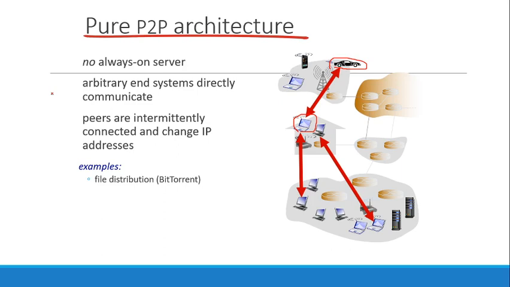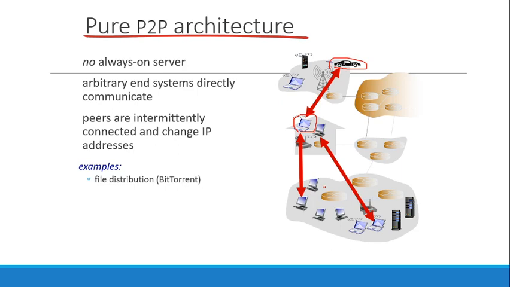Like in this diagram, you can see a vehicle which is a peer and a laptop. They can directly communicate with each other, there is no server involved, and the others can directly communicate there as well. The peers can also intermittently change their IP address and still directly connect with each other. So for interface 1 there can be one IP address, and for interface 2 there can be another IP address.